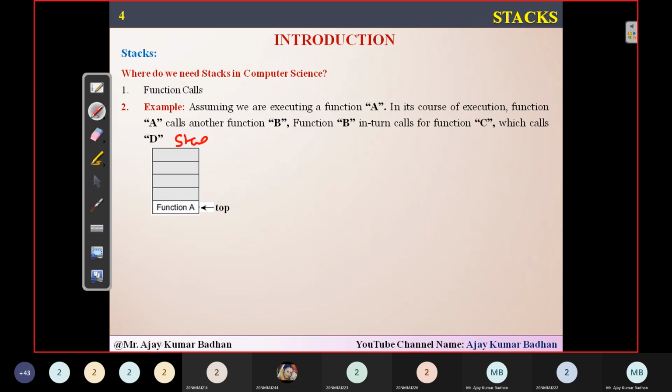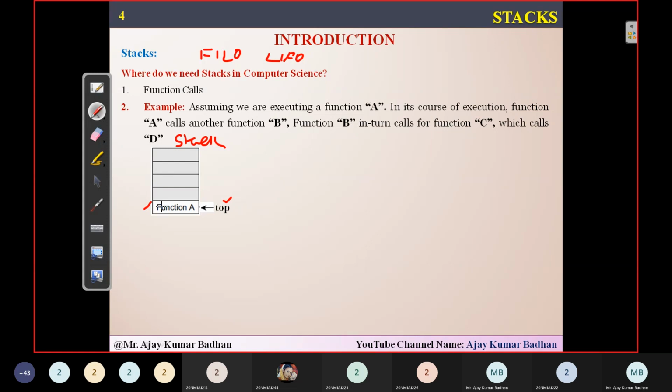This is what we call a stack, where insertion and deletion can be done using a variable called top, and only from this particular location we can remove it. It is called first in last out, FILO, or last in first out. If you see here, A is the first function we have inserted, so it is the last function which will be removed. I will show you animatedly.